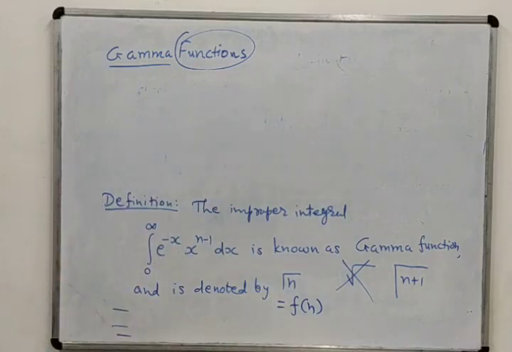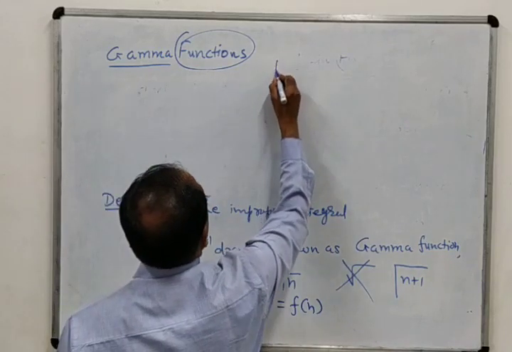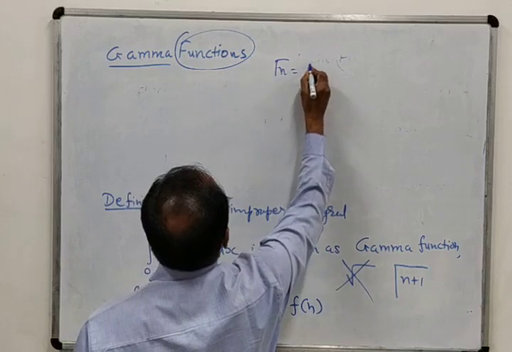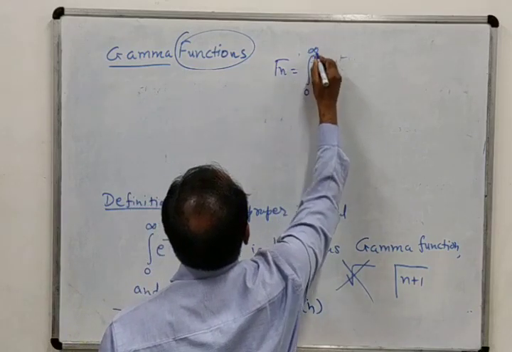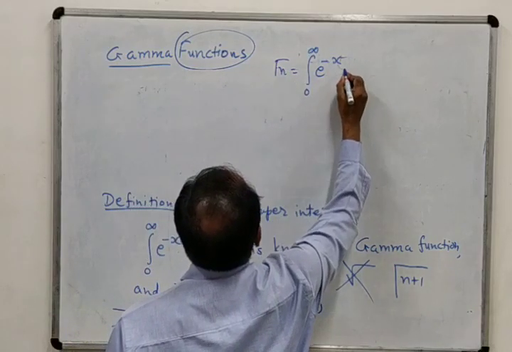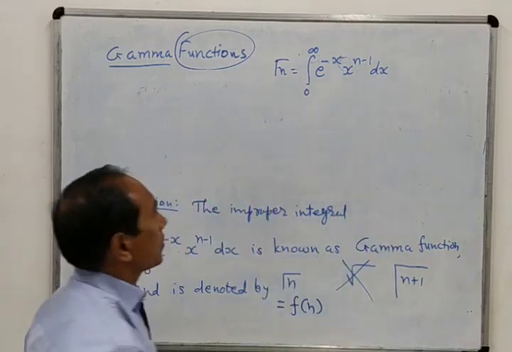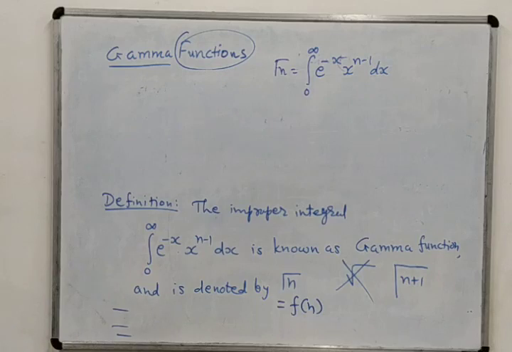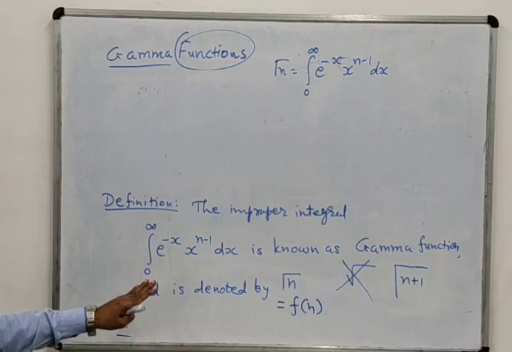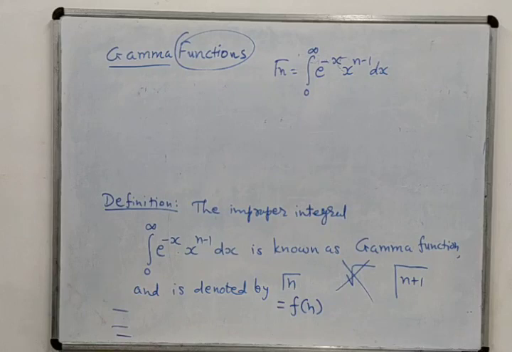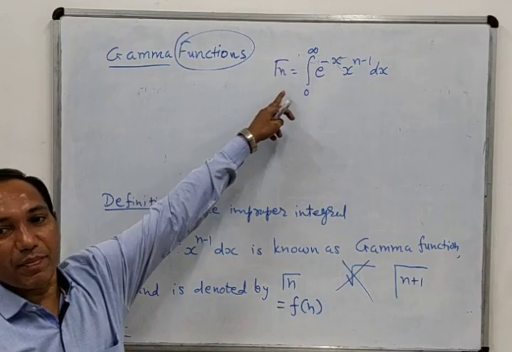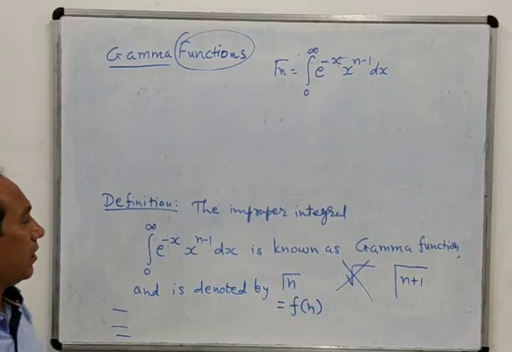Gamma n equal to integration 0 to infinity e raised to minus x into x raised to n minus 1 dx. Okay. So this is the definition of the gamma function. So you must note down this definition, and simply you will have to remember this formula.